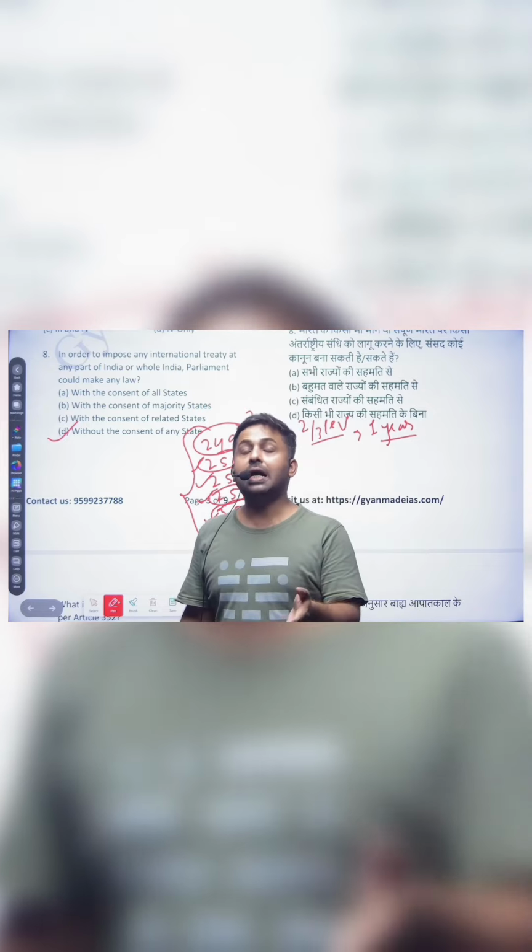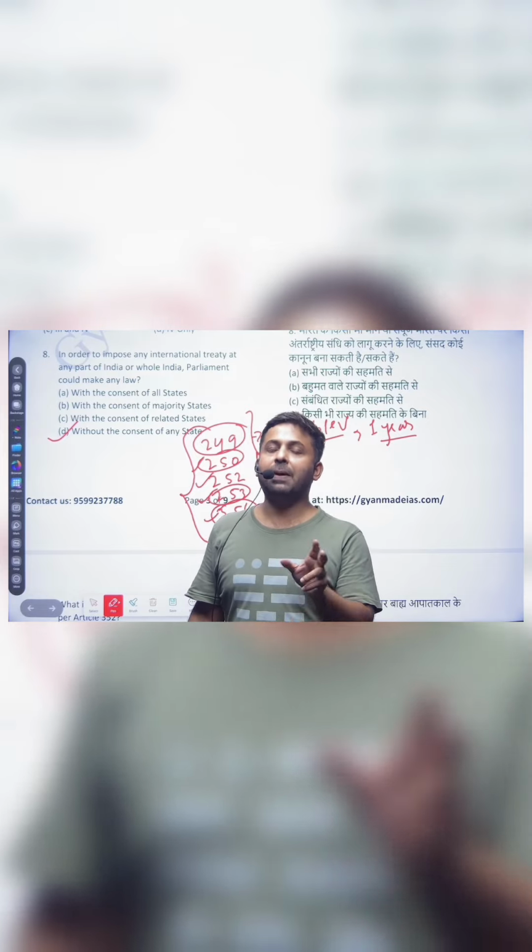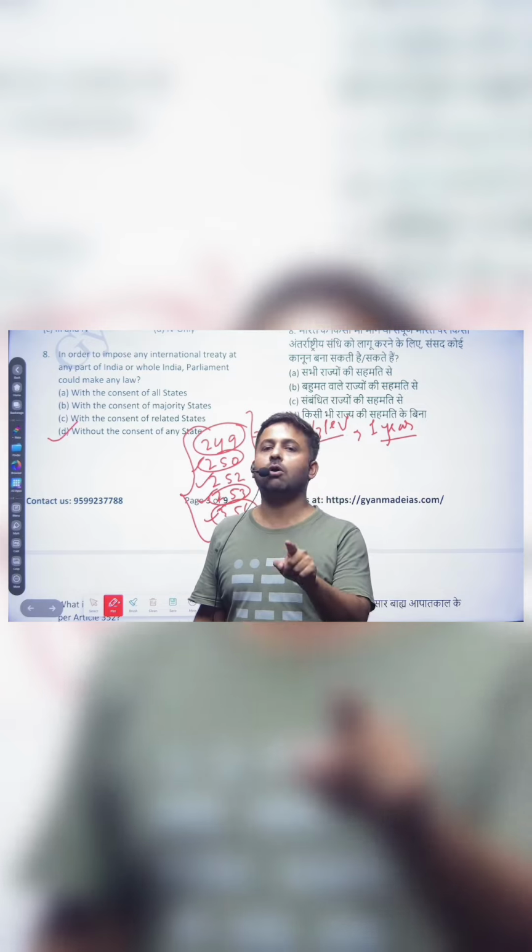And the fifth is Article 356. Under the President's rule, the Parliament has power to make law on any state list subject. So these are the 5 conditions.